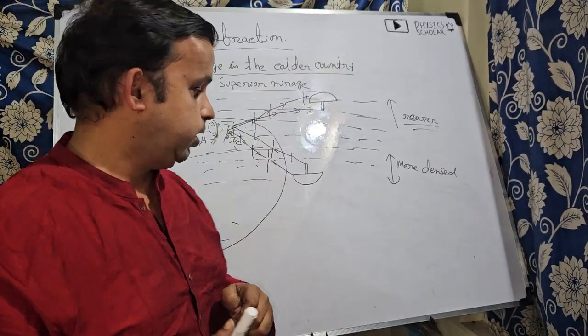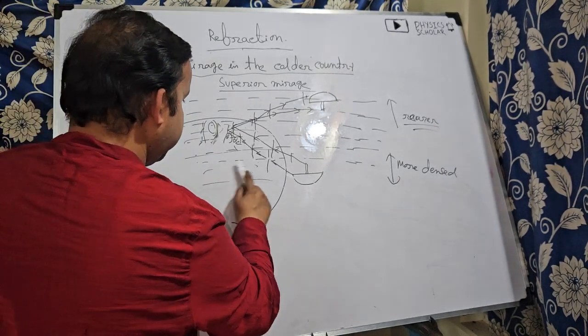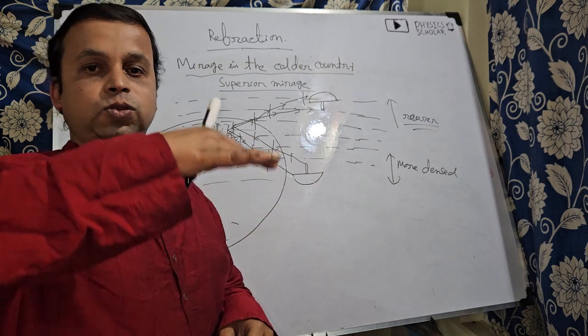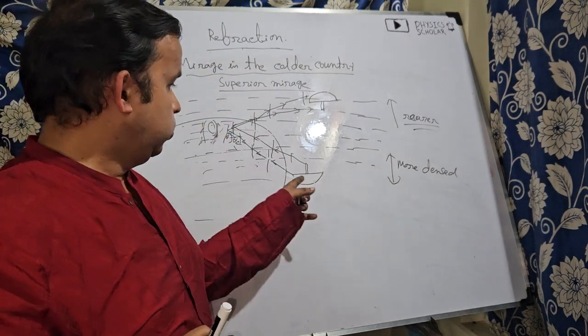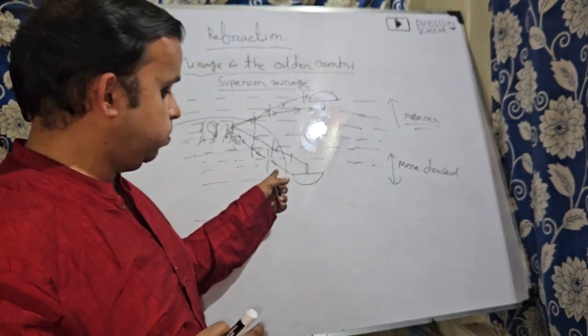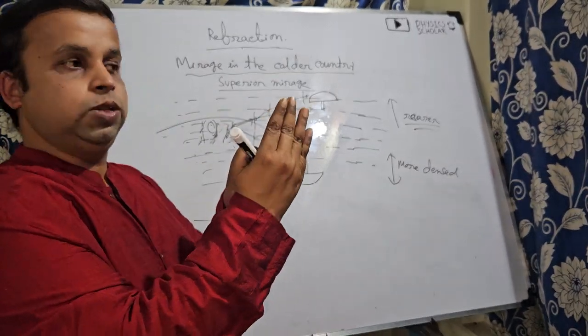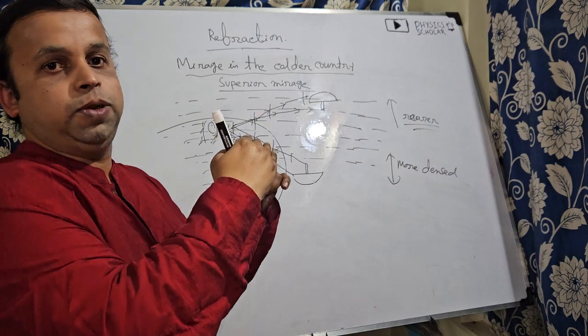So I am explaining once again. In the colder country, the more dense air will be at the bottom and the less dense air will be at the top. Clear? So when the ray of light goes from bottom to top, that means from denser to rarer medium, the refracted ray will bend away from the perpendicular.